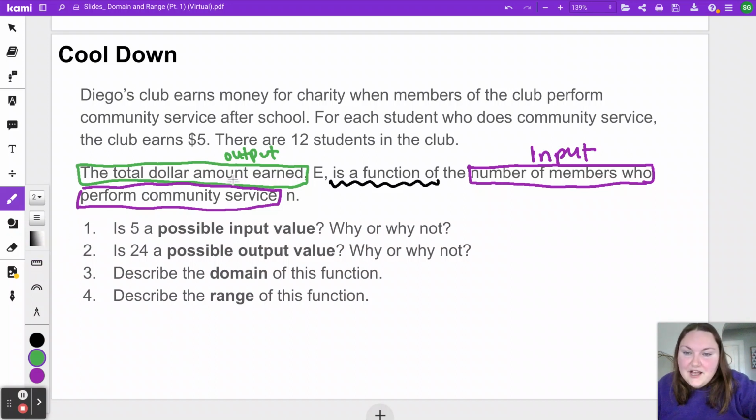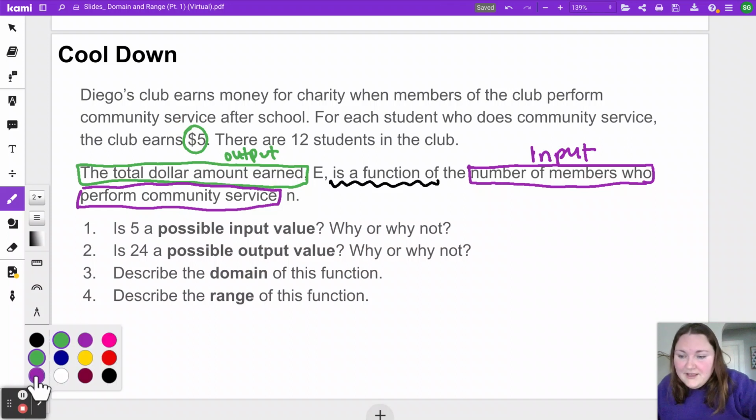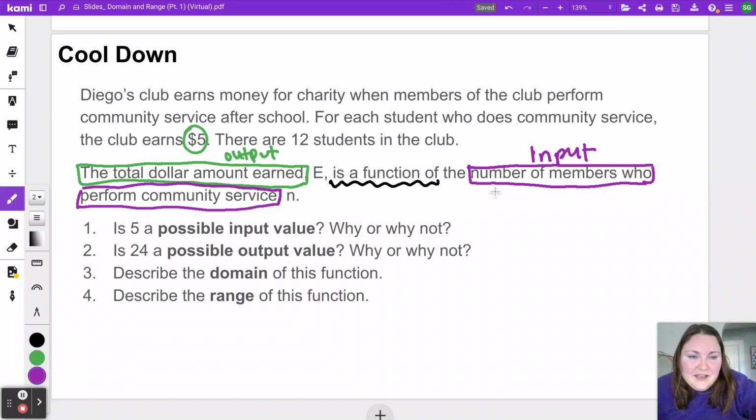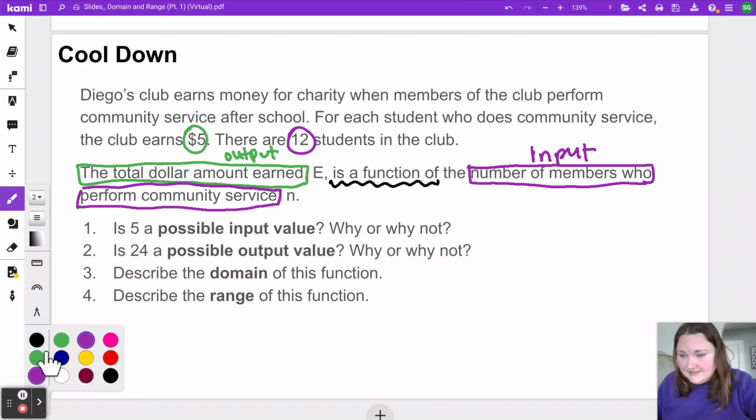So our output, the dollar amount earned, it's helpful to know that for each student who does community service, they're earning $5. That's related to the dollar amount they're earning. And if I need to think about the number of members who are performing community service, it's going to be helpful for me to know that there are 12 students in that club who could do community service. So the first two are similar to the warm-up we had done with the dog barking over time. It's just asking, could these specific numbers be possible inputs and outputs?